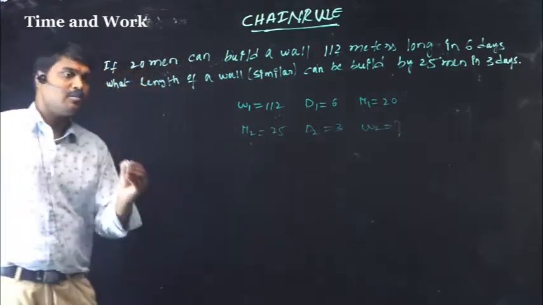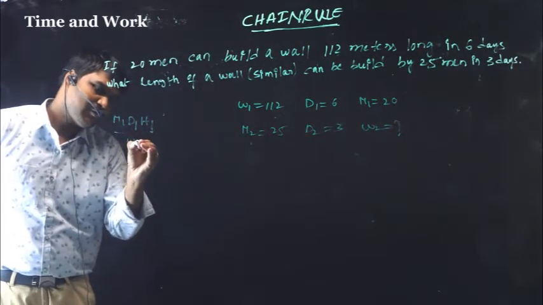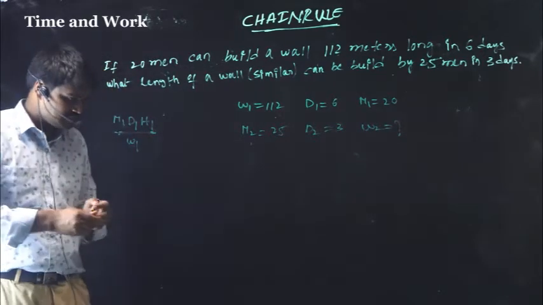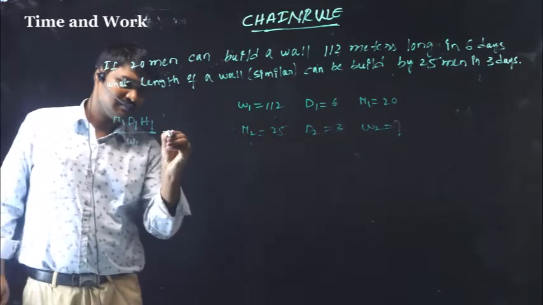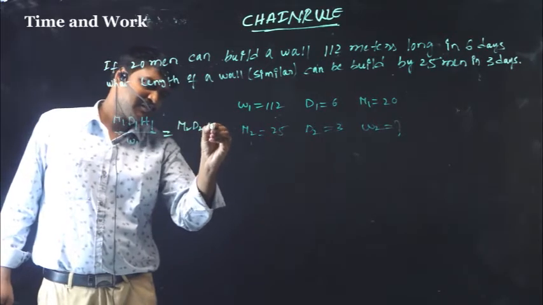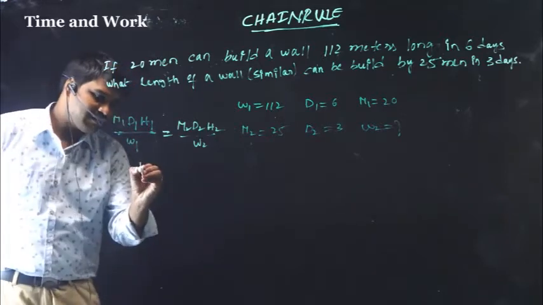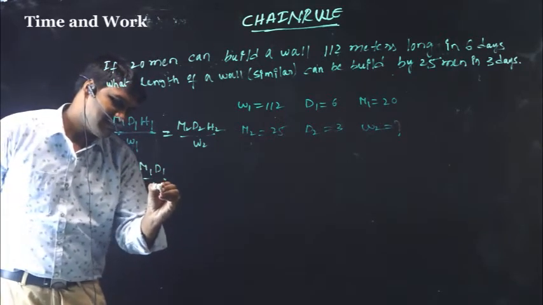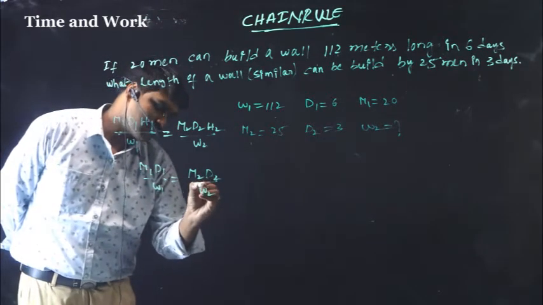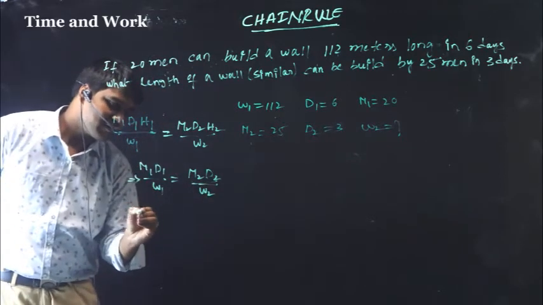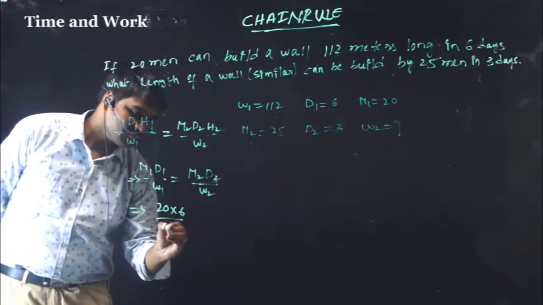So here you know M1 D1 H1 by W1 equals M2 D2 H2 by W2. Hours are not given, so M1 D1 by W1 equals M2 D2 by W2. Here M1 equals 20 men in 6 days build a 112 meter long wall.